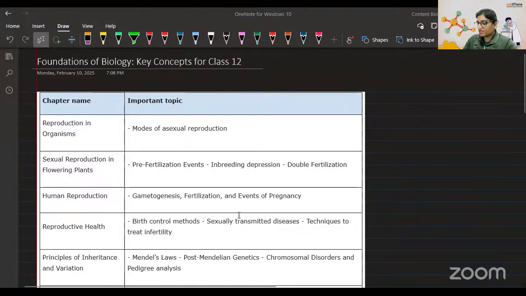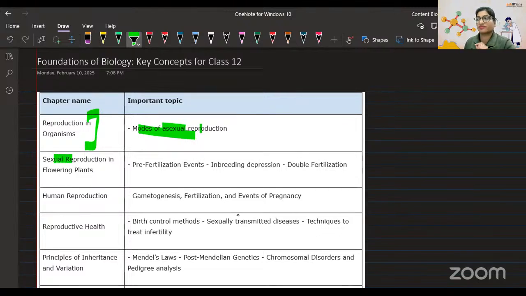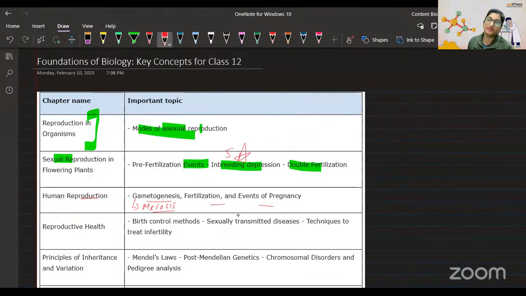Okay, so here you see the topics are added chapter-wise. As you see, the first is reproduction in organisms, where modes of asexual reproduction is quite an important topic. After that, from the second chapter, sexual reproduction in flowering plants: pre-fertilization events, inbreeding depression, and double fertilization. Very important. I'm going to put 5 stars on inbreeding depression. So much important topic. After that, from human reproduction, gametogenesis, which obviously is a type of meiosis that you people need to learn. After that, fertilization and events of pregnancy.